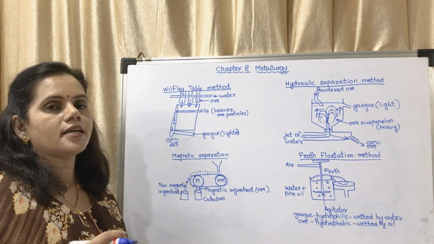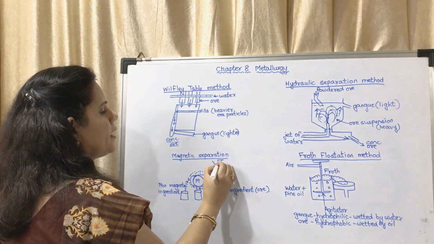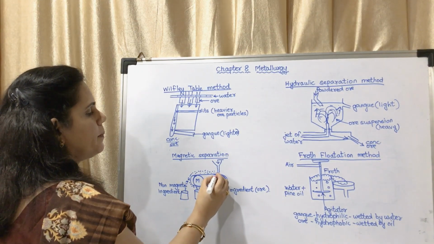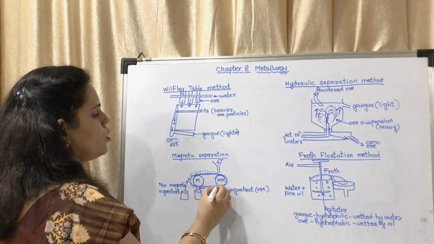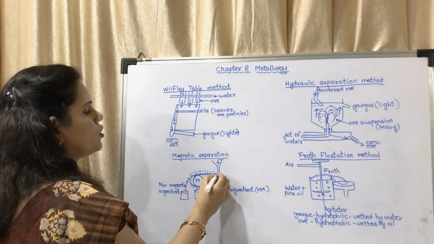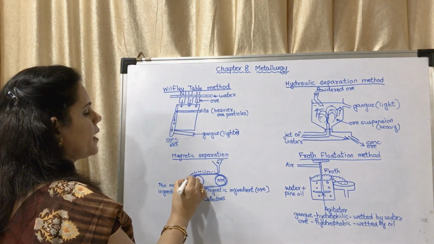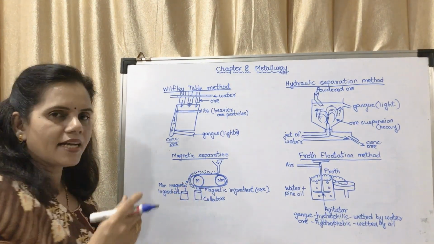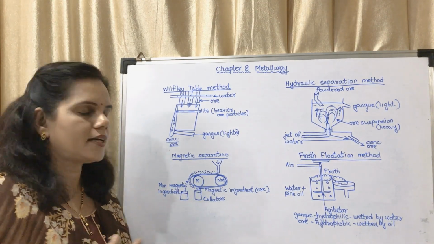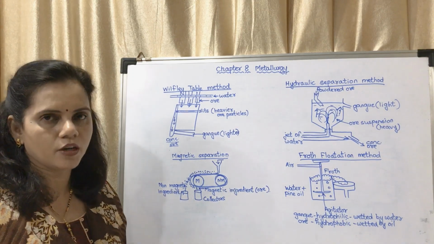The ore which is coming from the mining industry is powdered and added in the funnel here. It falls onto the belt, which is moving. Now the magnetic particles will remain attached to the belt for a little bit of time, and the non-magnetic particles will fall away immediately from the roller.